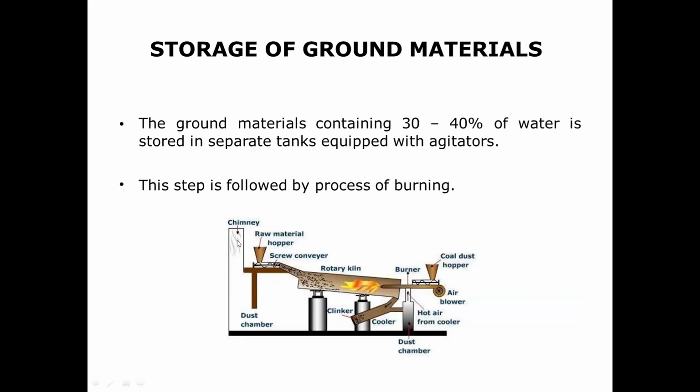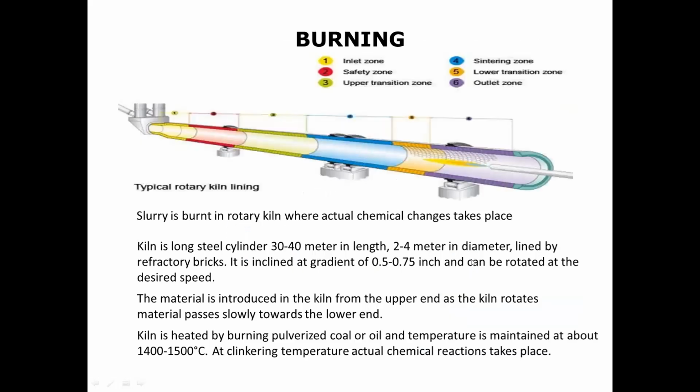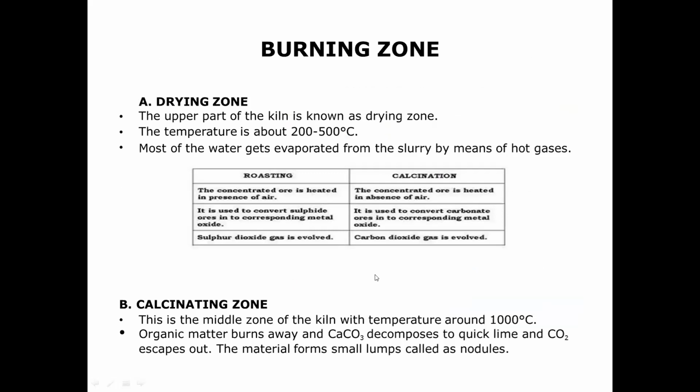तो यहाँ पे देखो, you have your raw material hopper, screw conveyor, यहाँ पे rotary kiln है जिसमें clinkers and वो सब बाहर निकल जाता है यहाँ से, which is then dust chamber से collect कर सकते हो, and you have a burner which keeps the cement away from setting. Okay, and यहाँ पे ऐसा है. Now burning operation के बारे में यहाँ पे दिया गया है, you can read it. Burning zone में दो है, एक है drying zone and calcination zone.